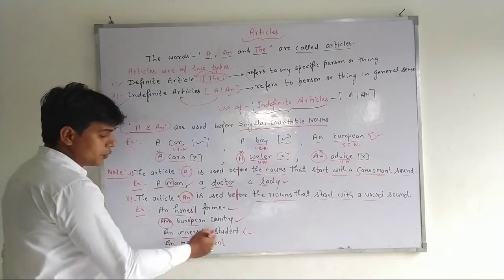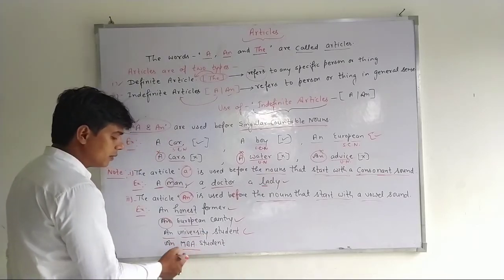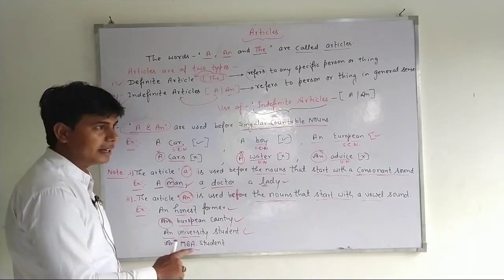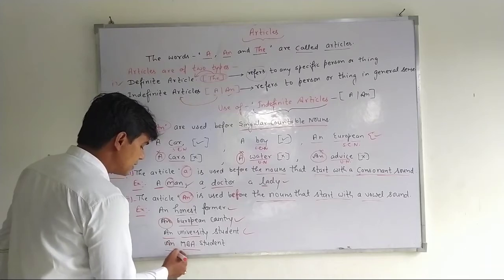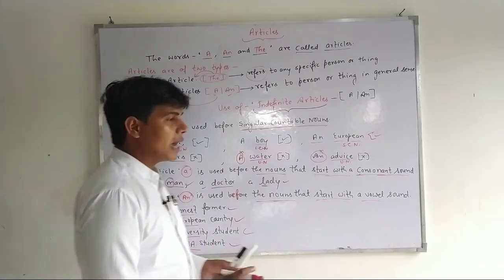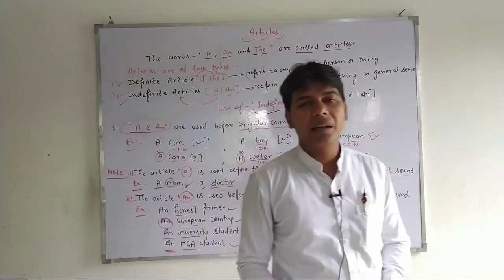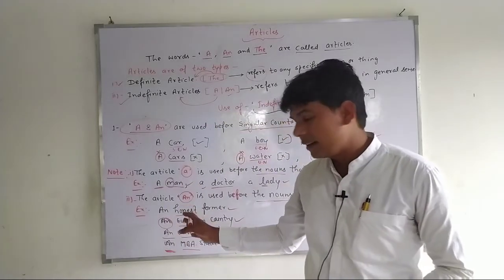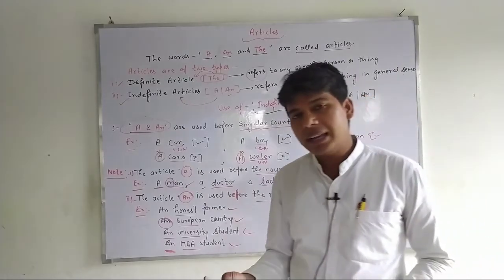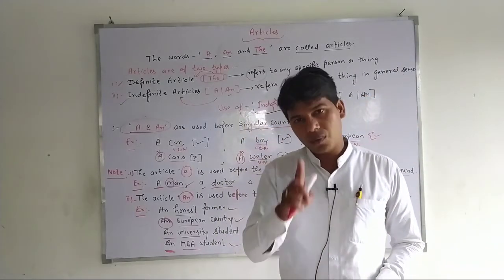An MBA student: the word MBA gives a vowel sound, so an is correct. I hope you have understood very well the difference between a and an. A is used with the consonant sound while an is used with the vowel sound.